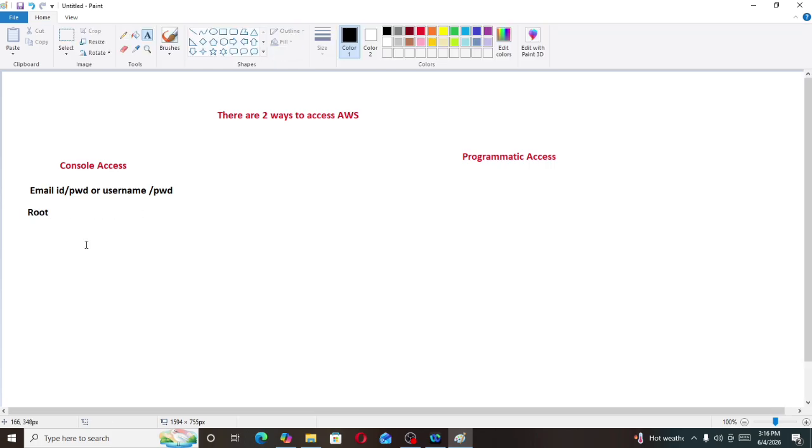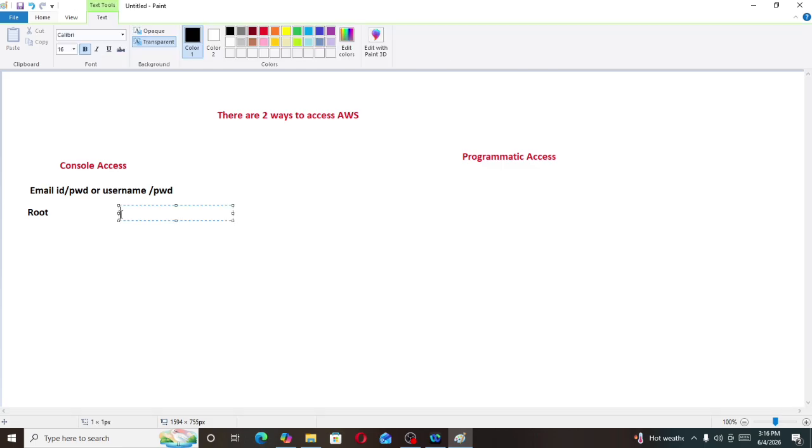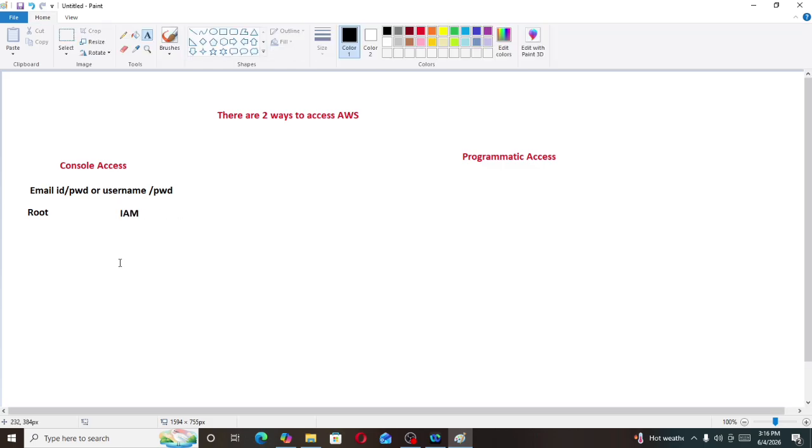And if you are logging in with username and password, then it means we are logging in with an IAM account.